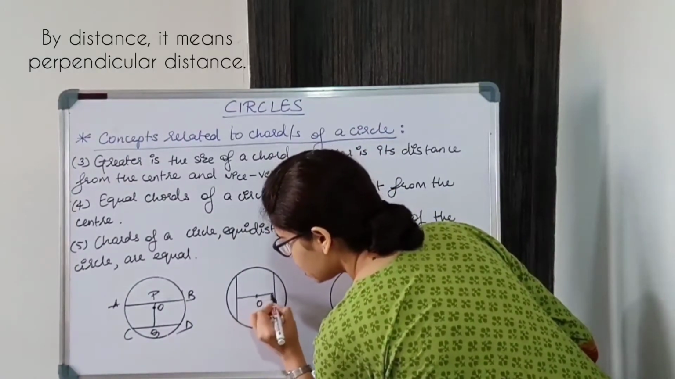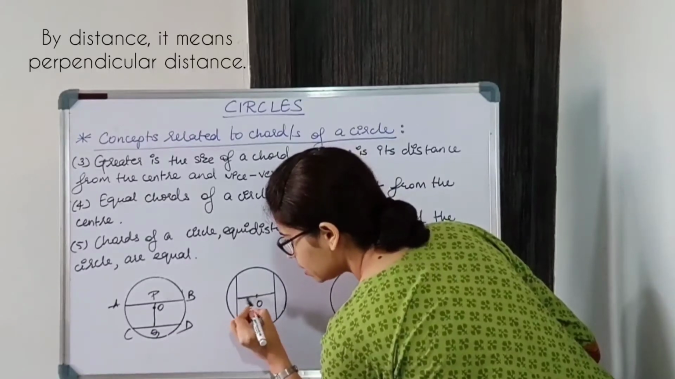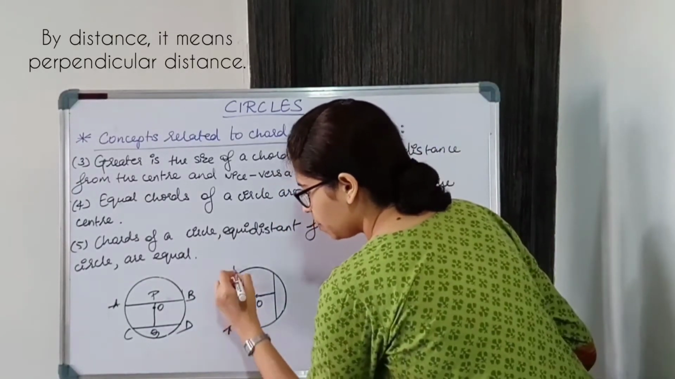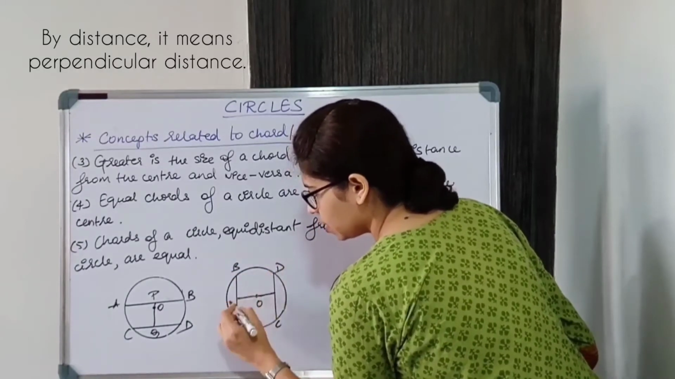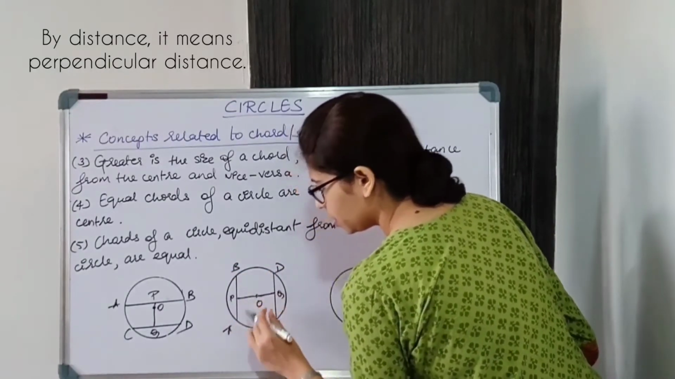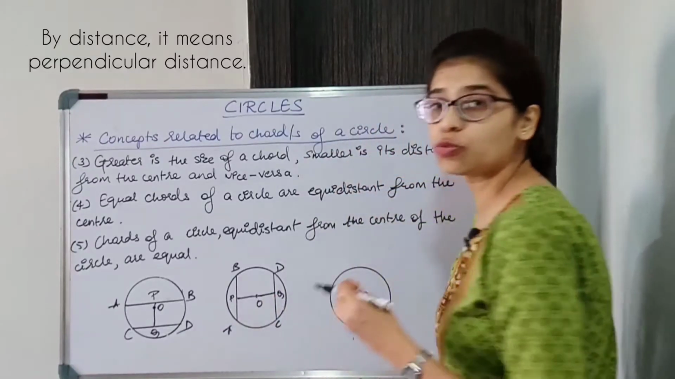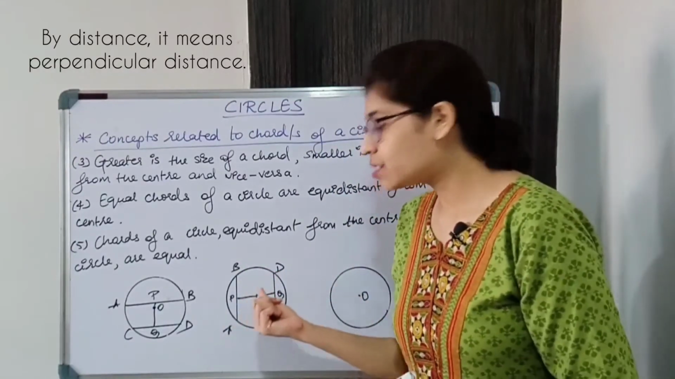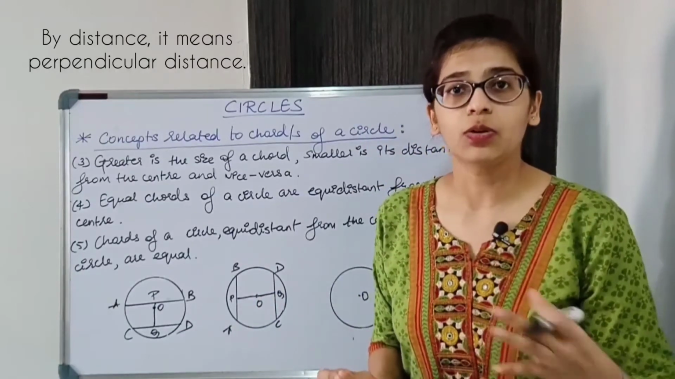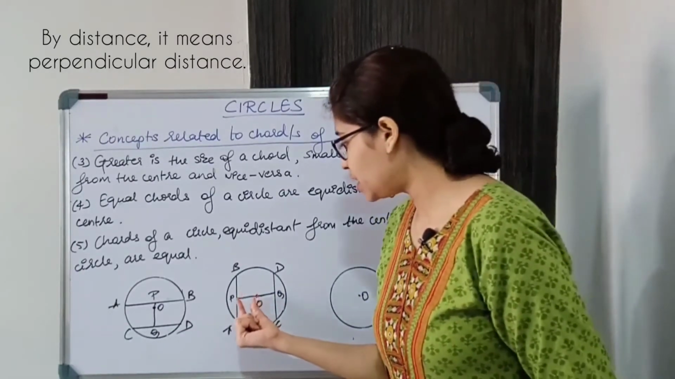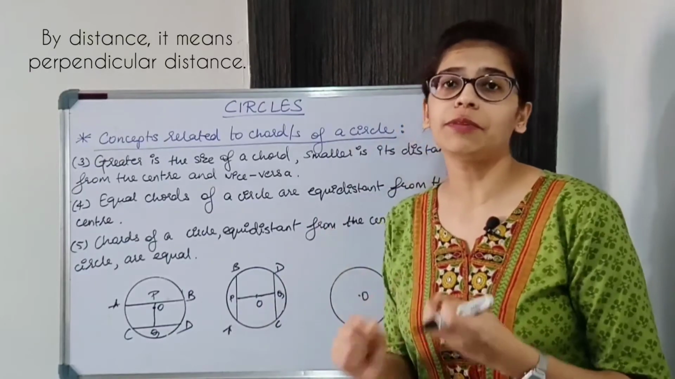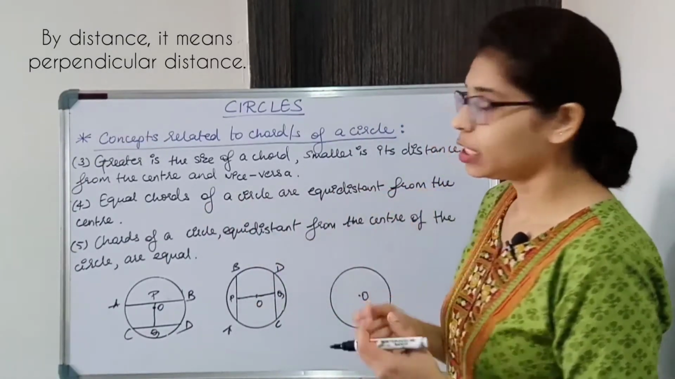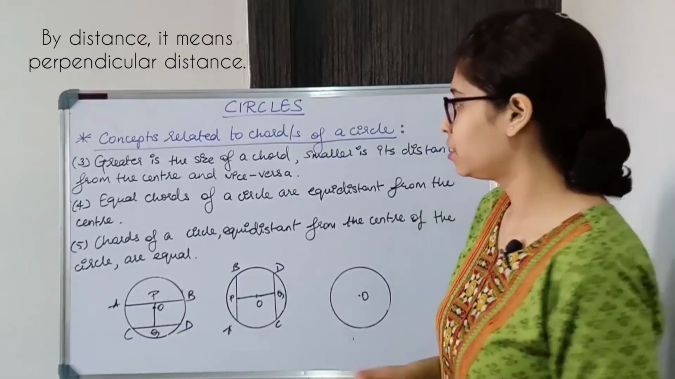मतलब center से इसका distance and इसका distance same होगा. So if this is AB, this is CD, and this is PQ, then OP and OQ will also be same. Equal chords हैं, then by default उनका distance from the center is also equal. So if this is 3 centimeter का distance, this is also 3 centimeter का distance. So equal chords of a circle are equidistant from the center.